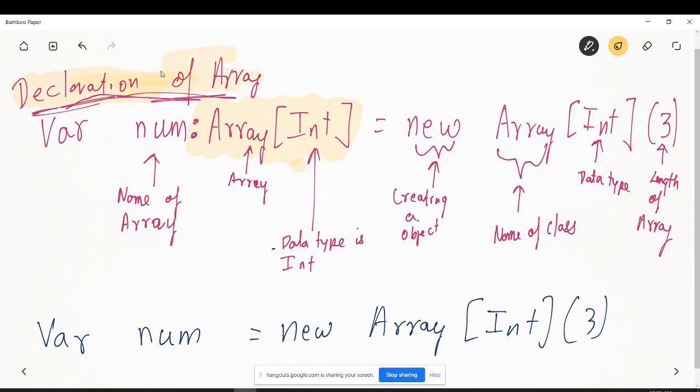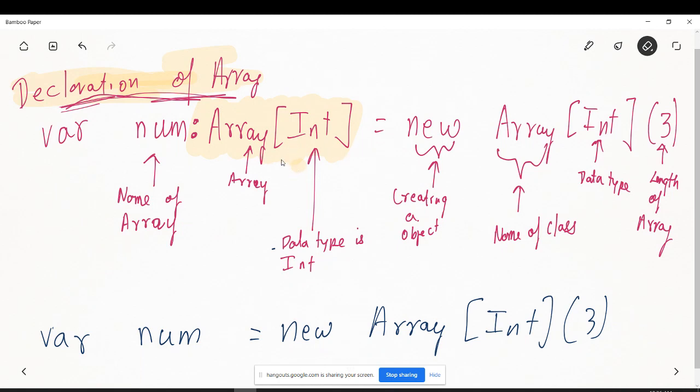The declaration of an array is var, that is, it's a variable. The v is a small v, not a big V. So var numArray of data type Int. This I is capital. In Scala everything is capital. It's not a primitive data type, it's an object-oriented language.